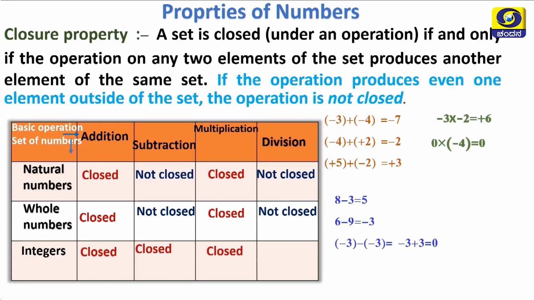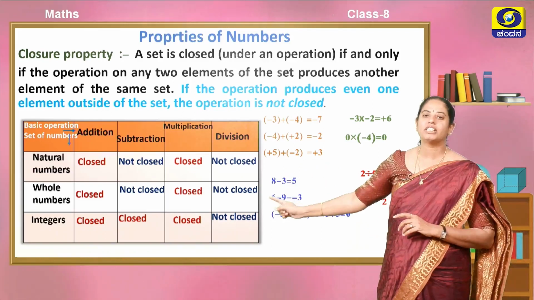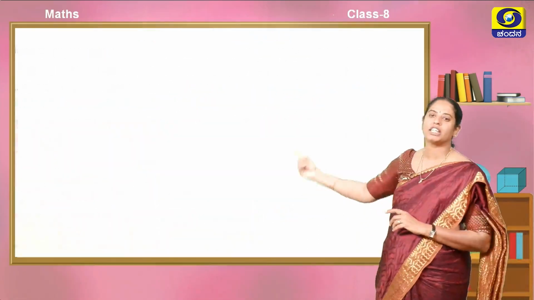Whereas division does not hold the closure property on the set of integers, because examples are listed there. 1 divided by 2, which is equal to 1 by 2, does not belong to the set of integers. This we have learnt in the 7th standard, and we had a quick recapitulation.